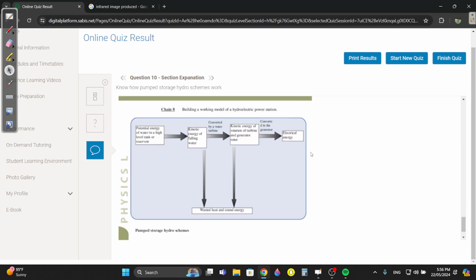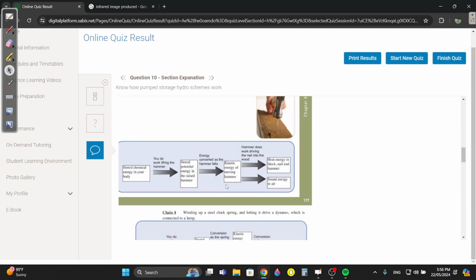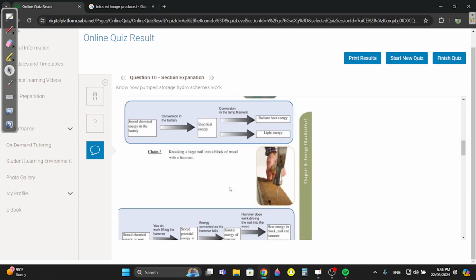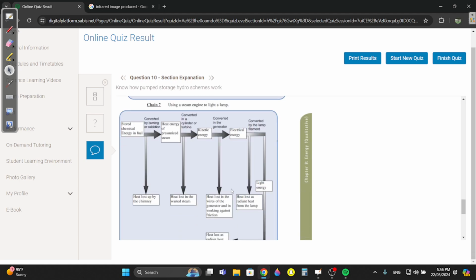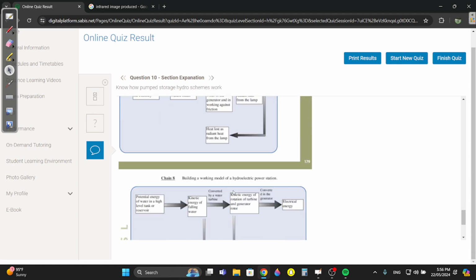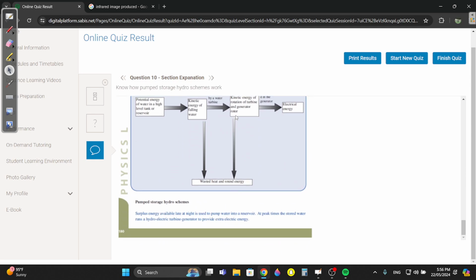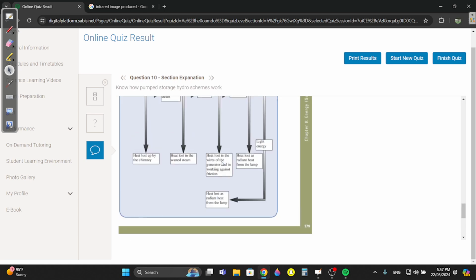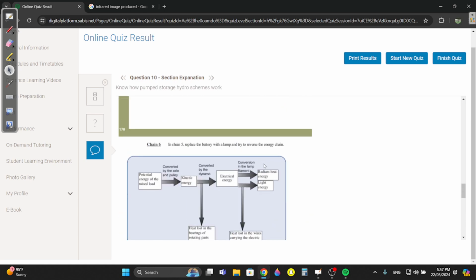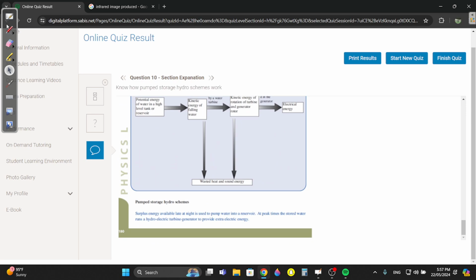So hydroelectric, what's it called? I think stage 8. Yeah, a hydroelectric power station. So hydroelectric power stations basically, and you guys can read over this, what happens? There's water. Potential energy of the water in a high level tank or reservoir. The water falls, and then it spins a turbine. And that turbine, when it spins, the rotation of it is turned into electrical energy. Then there is some energy that's wasted.